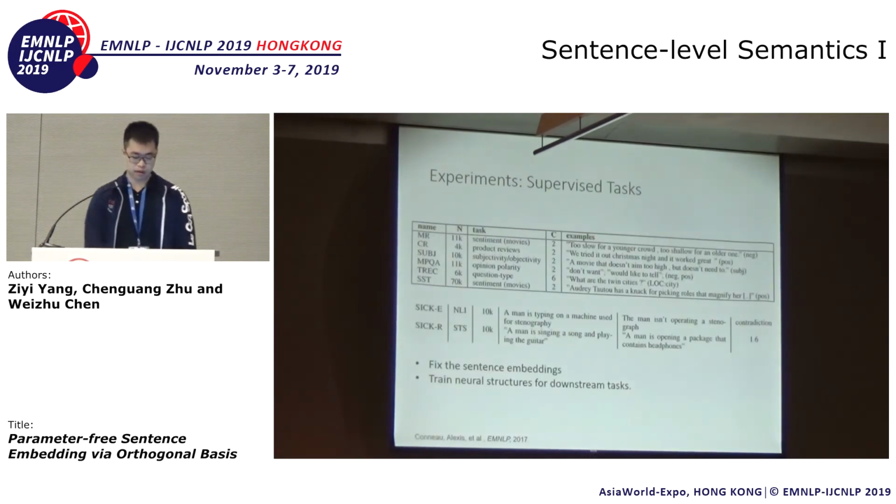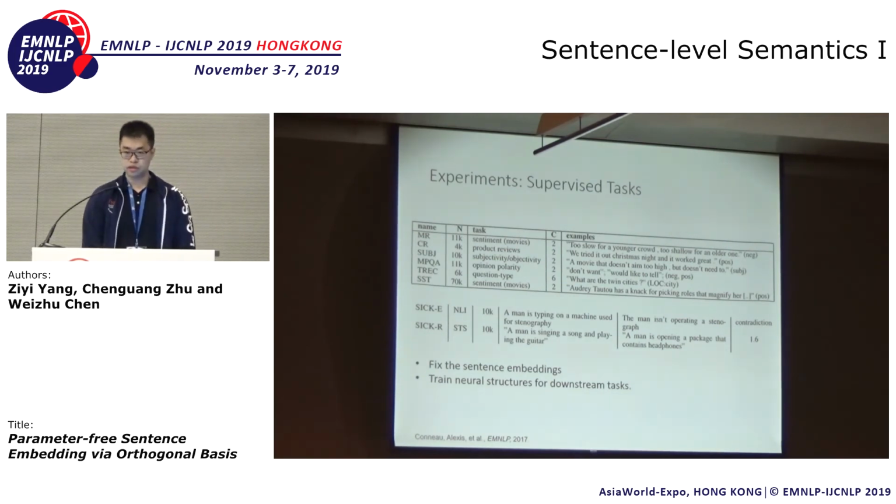The second part of the experiments is on supervised tasks. These datasets are standard NLP and NLI datasets. For example, with SST, given a sentence of a movie review, we want to classify this movie review into either positive or negative class.